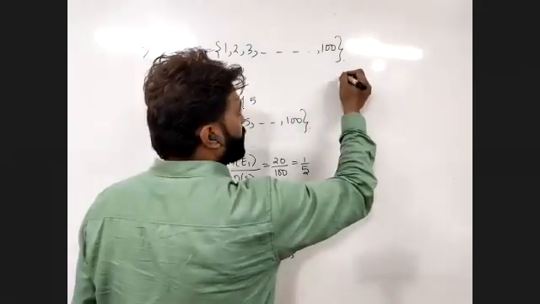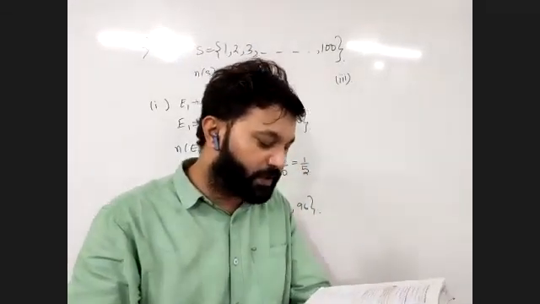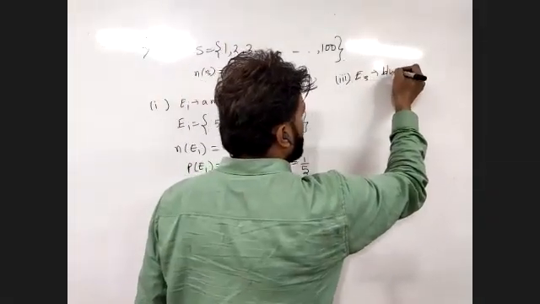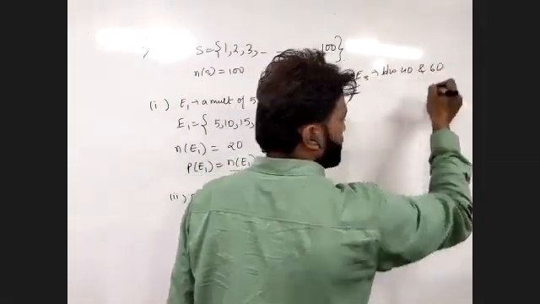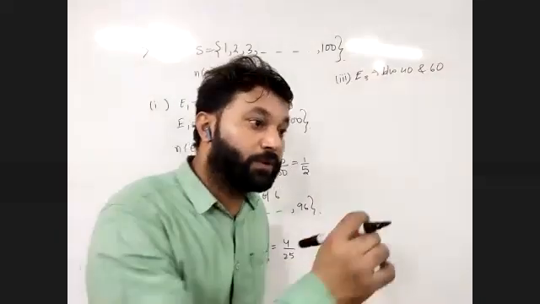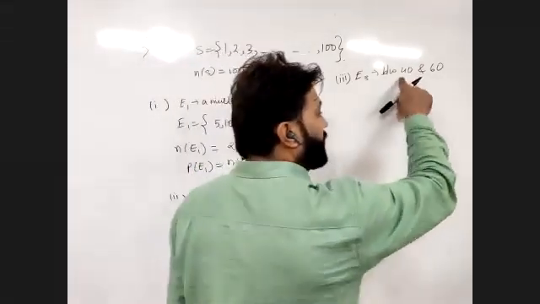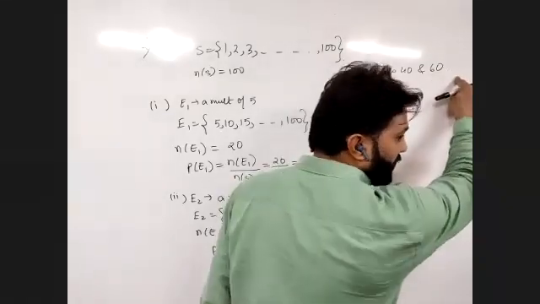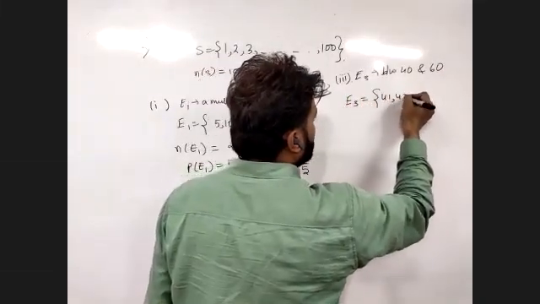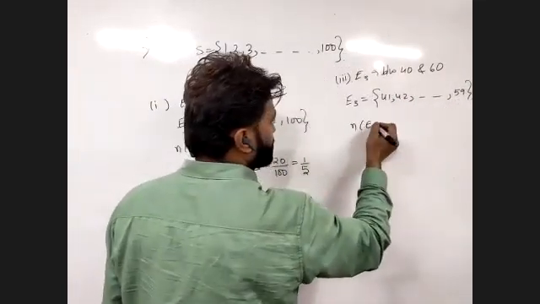Now third part. Look, there are very small things where there are chances of mistakes. Like for the third part, it is given between 40 and 60. E3 is the number should be between 40 and 60. Now, if you include 40 and 60, the whole of this part will be wrong because it is between 40 and 60. Neither 40 nor 60 will be included. So it will be 41, 42, and so on till 59. How many numbers will be there?